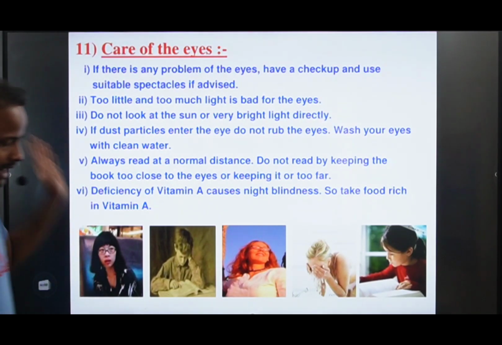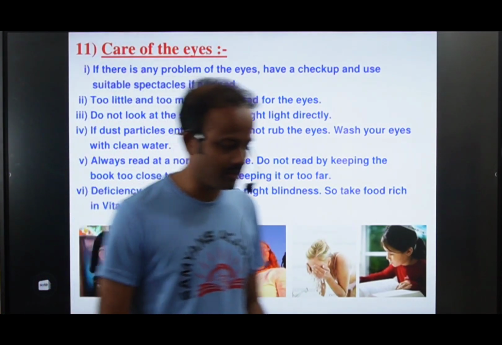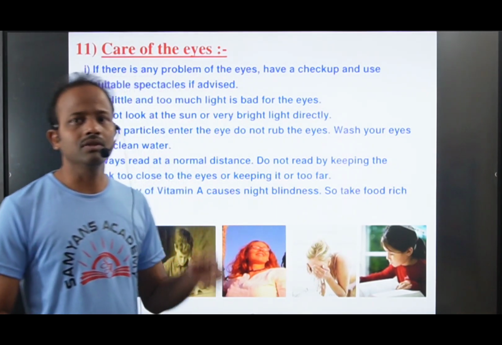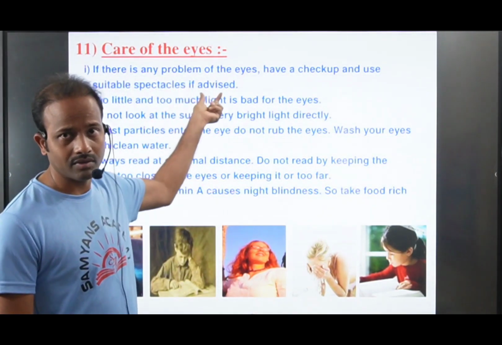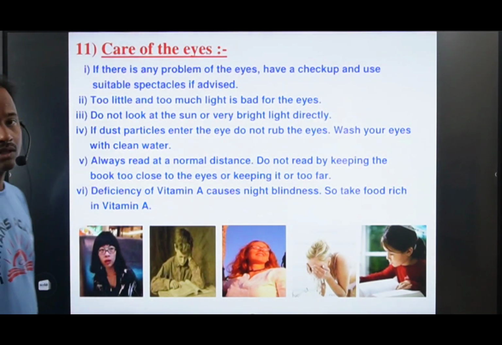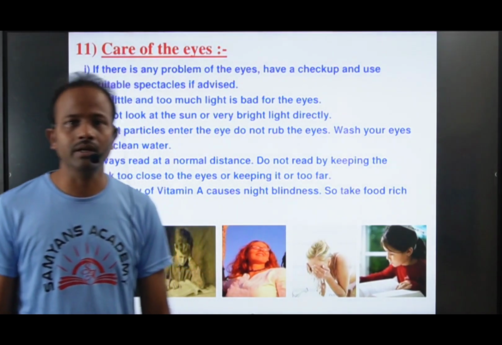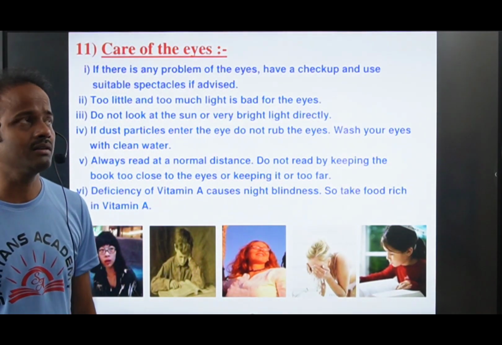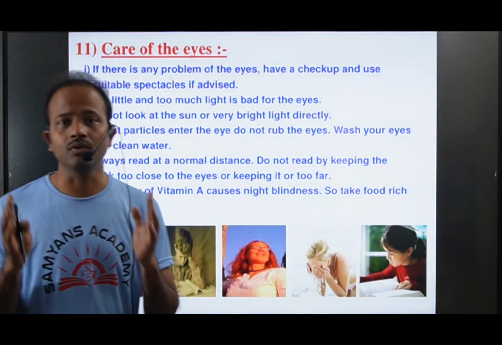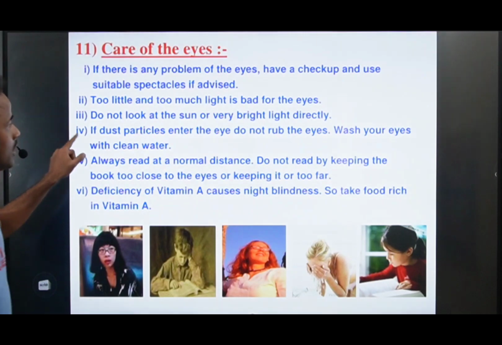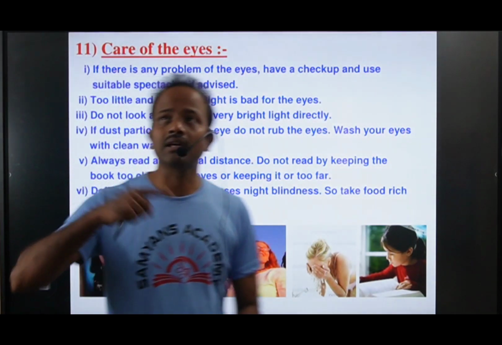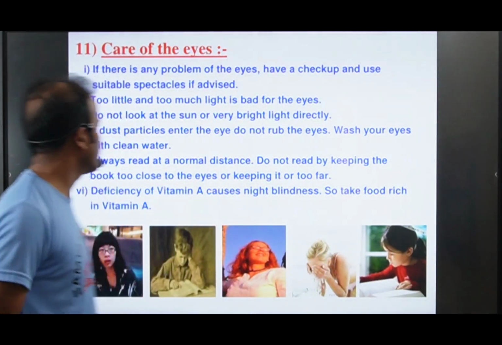If you are having any problems, go to the doctor, check your eye defect and use the suitable spectacles advised by the doctor. Too little and too much light is also bad for the eyes. Don't study in dim light, and don't study in the dark either. Dim light and bright light, both are very dangerous, so use only normal light. Do not look at the sun or very bright light directly, as it will harm your eyes.